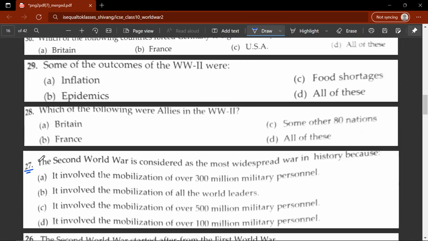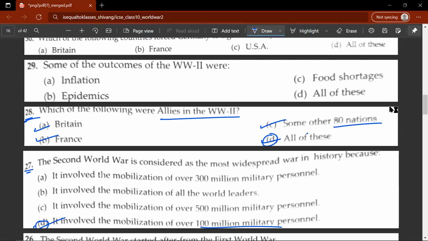27th question. The Second World War is considered the most widespread war in history because D, it involved the mobilization of over 100 million military personnel. 28th question. Which of the following were allies in World War II? So D were the allies in World War II. Britain, France, and some other 80 nations.